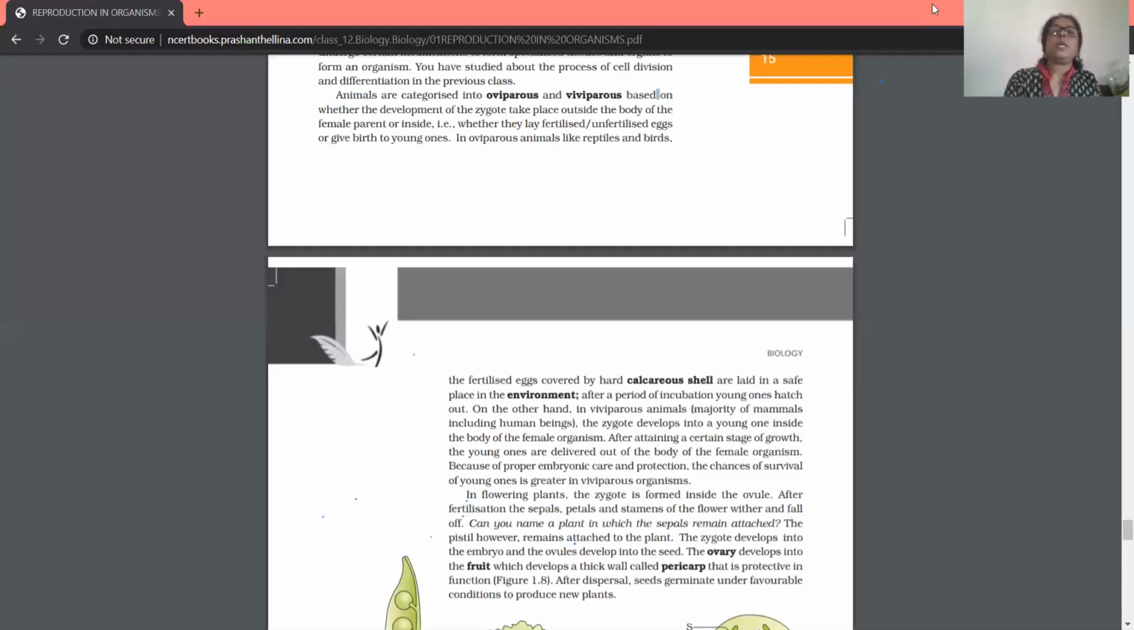This is because proper embryonic care and protection is getting there. As a result, after attaining a certain stage of growth, the young ones are delivered out of the body of the female organism. Because of proper embryonic care and protection, the chances of survival of the young one are greater in viviparous organisms. That is the advantage of viviparous organisms.